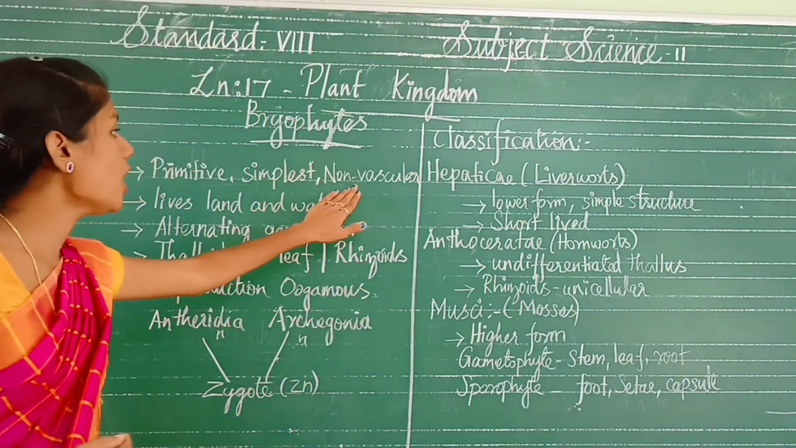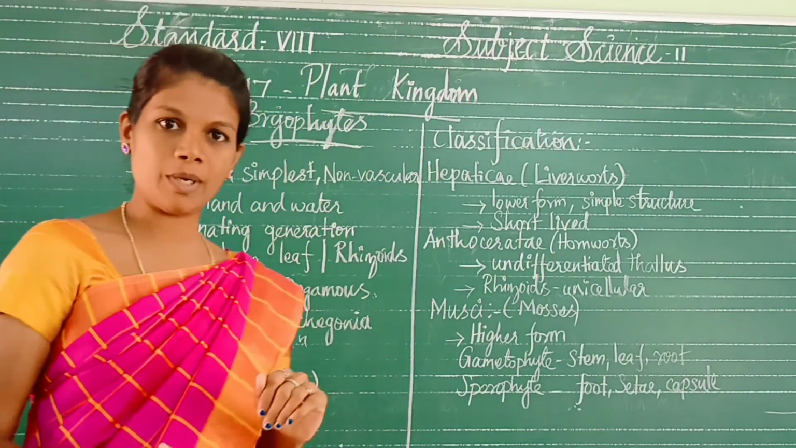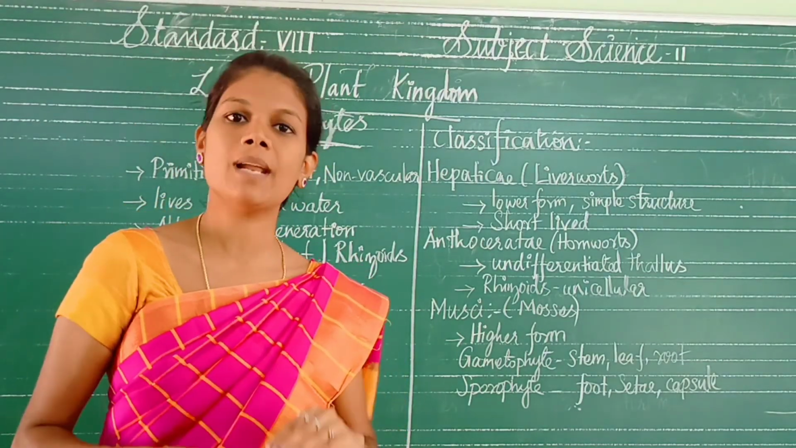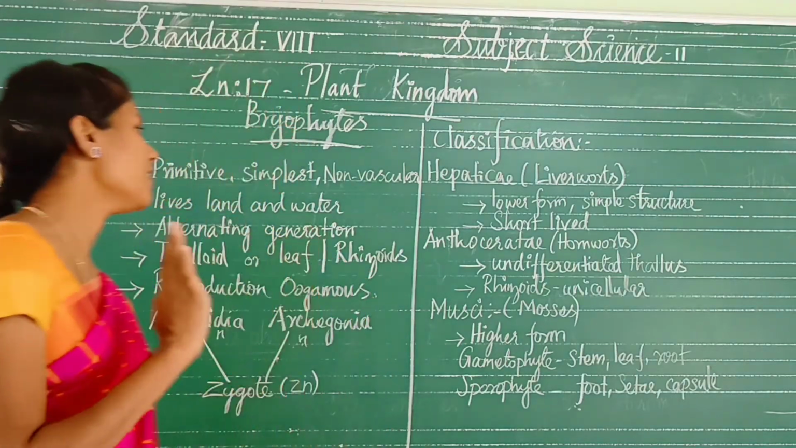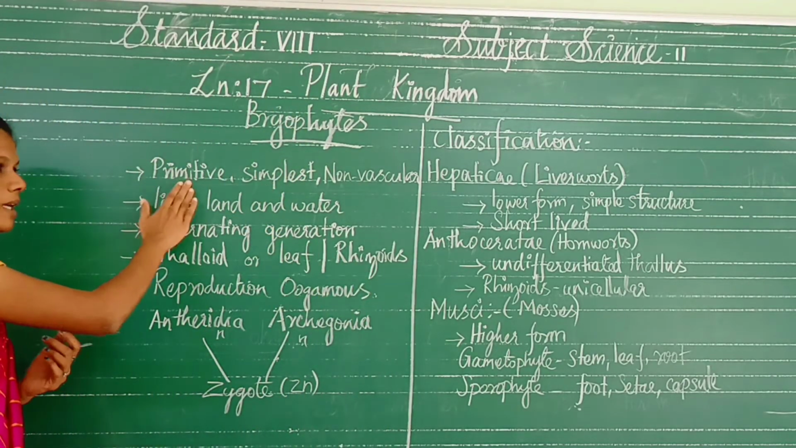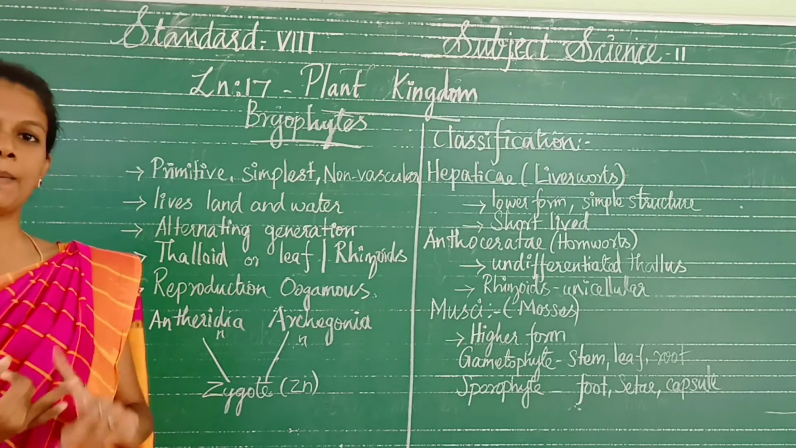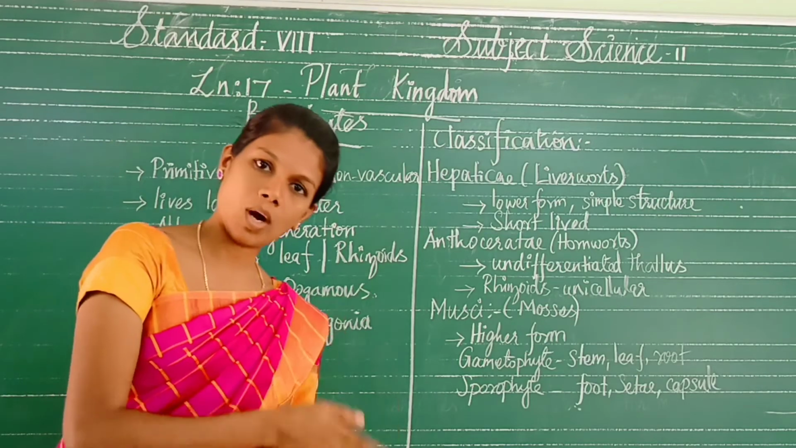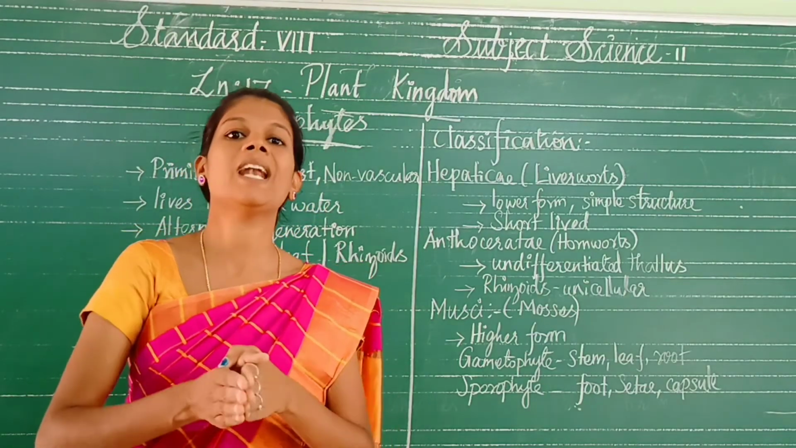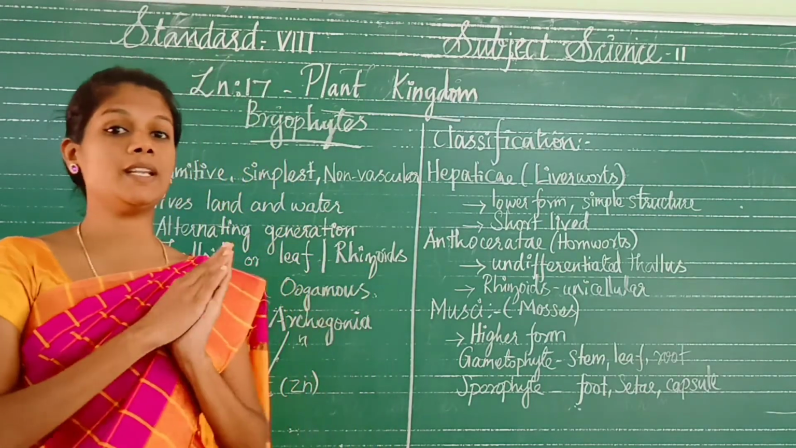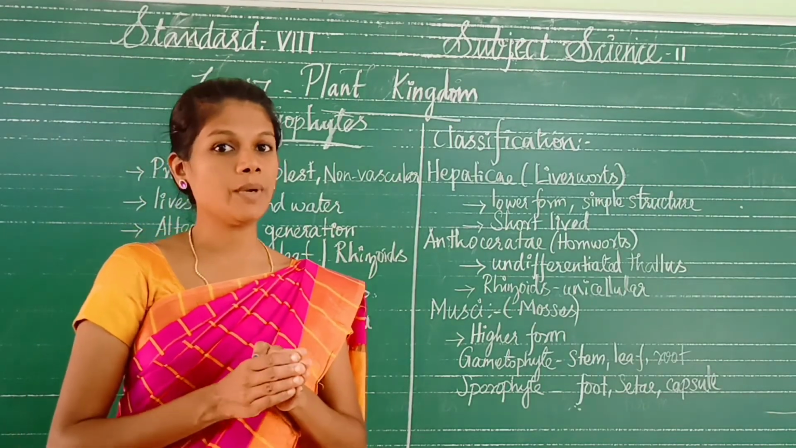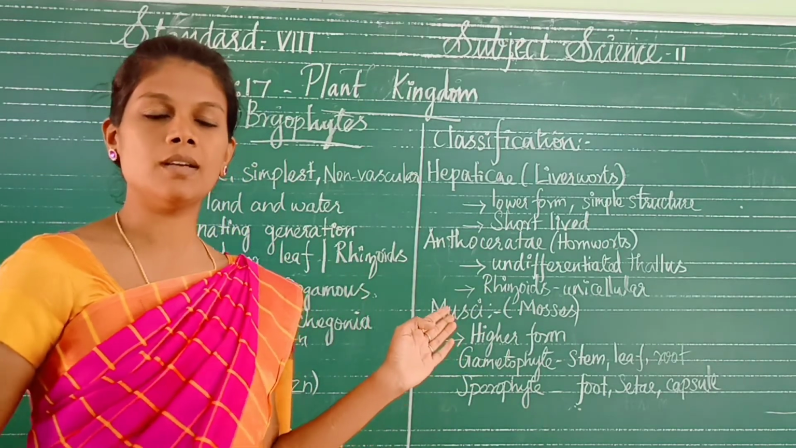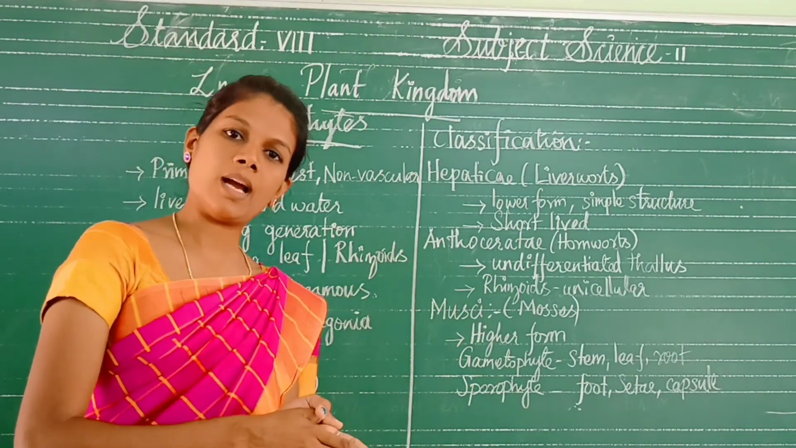Bryophytes are non-vascular cryptogams. Non-vascular means there is no vascular bundle, no vascular tissue, no xylem and phloem. It is a primitive and simplest form. Next, it lives in both water and land. We call it a plant amphibian. What is the meaning of amphibian? It can live on land and in water. So bryophytes can live both on land and in water.